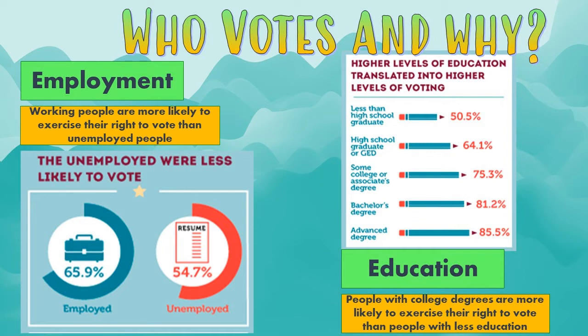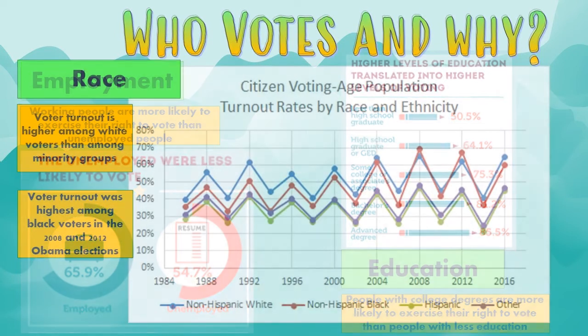And another thing that separates here is education. People with college degrees are way more likely to exercise their right to vote than people with less education. So we can see some breakdown here. People with a bachelor's degree or a graduate degree, 4 out of 5 of them are showing up to vote, whereas people that didn't finish high school, only about half of them vote. People that have graduated high school, that's a little higher, but it's a big separation from people with college education and people without college education. So education, definitely one of those things that causes people to get out and vote.